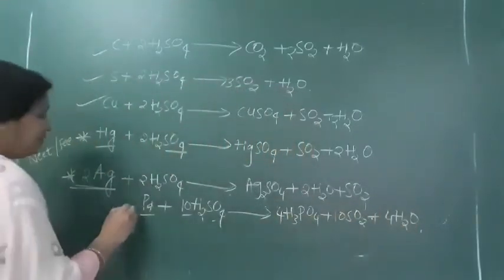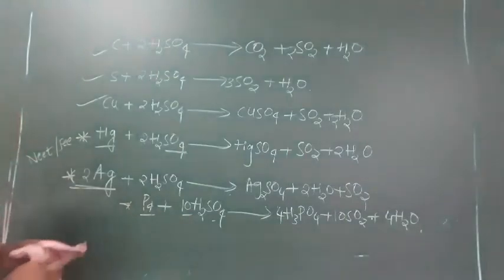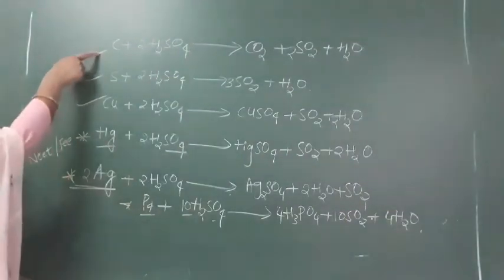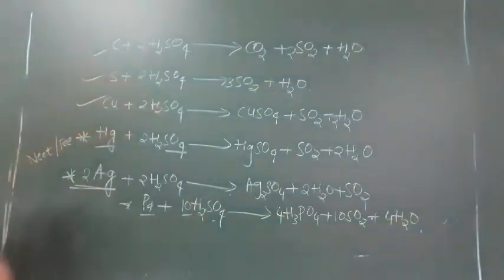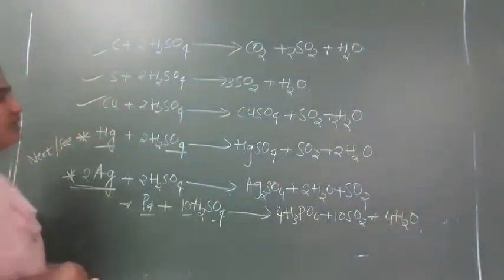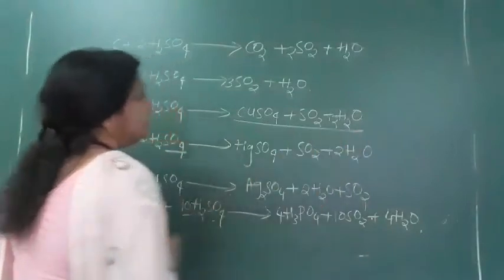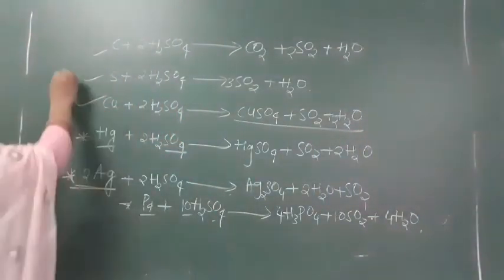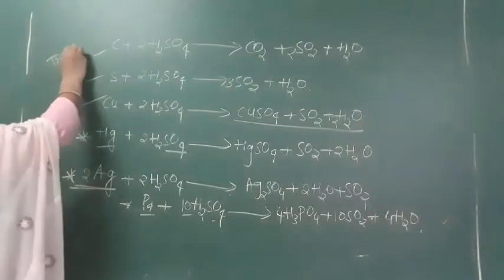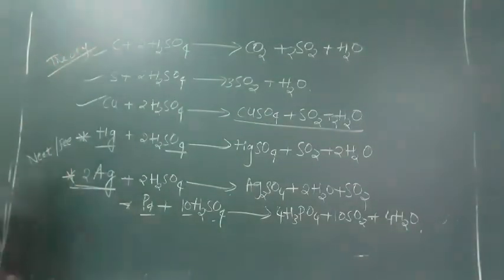So this is for theory, they will not ask this one here, but these reactions are important. Carbon gets converted into carbon dioxide, sulfur into sulfur dioxide, copper into copper sulfate. Complete the equation. For theory it is very important, these three reactions. They can ask to complete the equation.